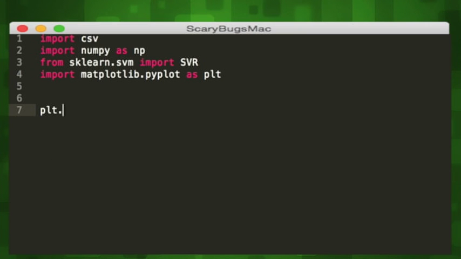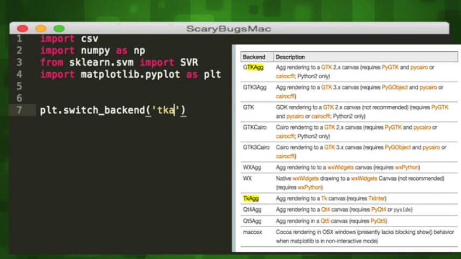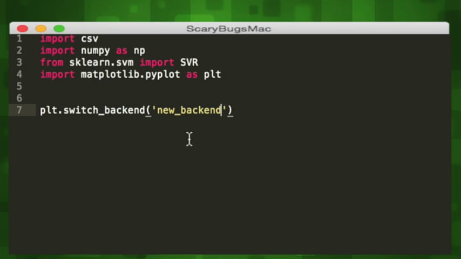One thing to note about Matplotlib is that since it's a graphical library, it'll depend on a graphical backend, and there are several options. If it doesn't want to plot a graph on your machine for some reason, just use the switch backend option and try out a few different possible backends. Alright, let's start hacking on our script.